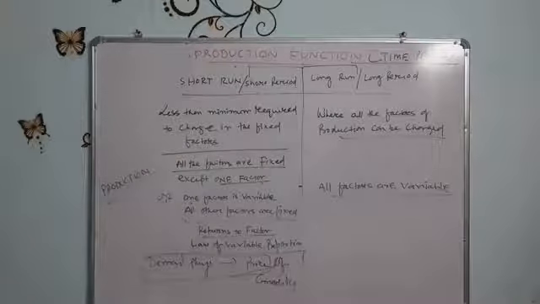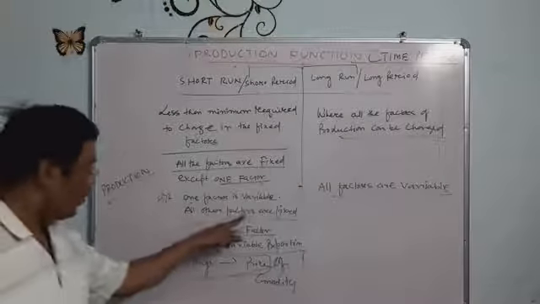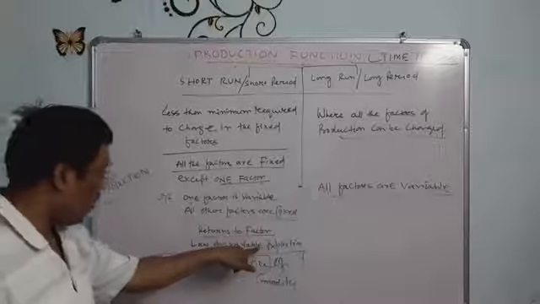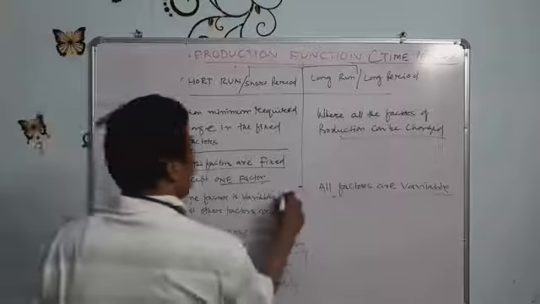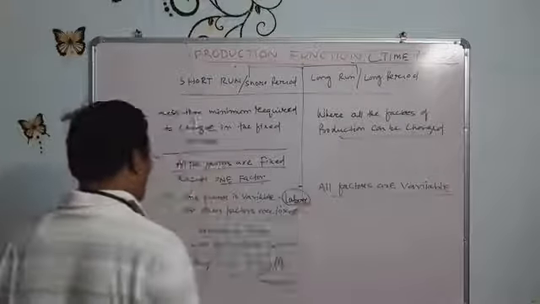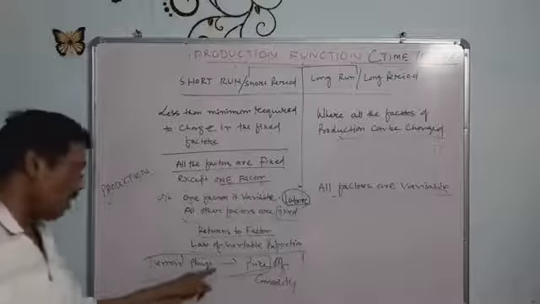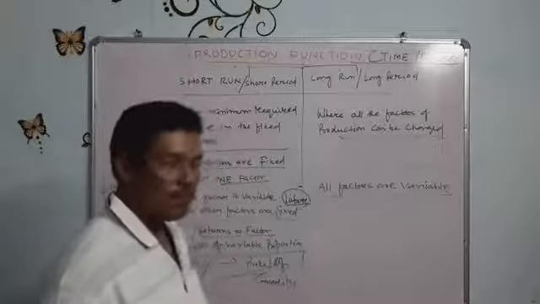It means if demand increases, at that time only we can increase our production by increasing more and more labor. All other factors are fixed; one factor is variable, that is the labor. Then by changing this labor, we can increase our output as per the demand. So demand plays the dominant role in the determination of the price of commodities.